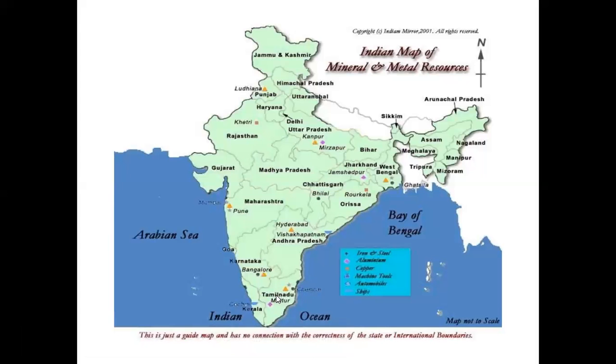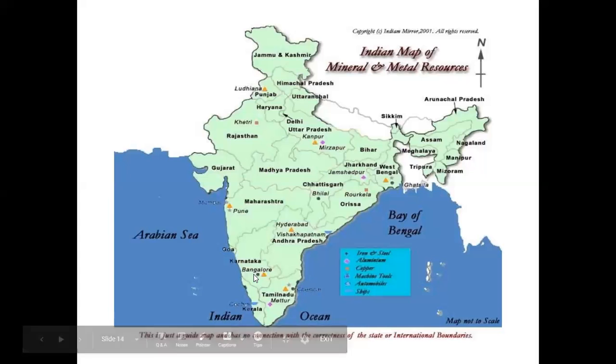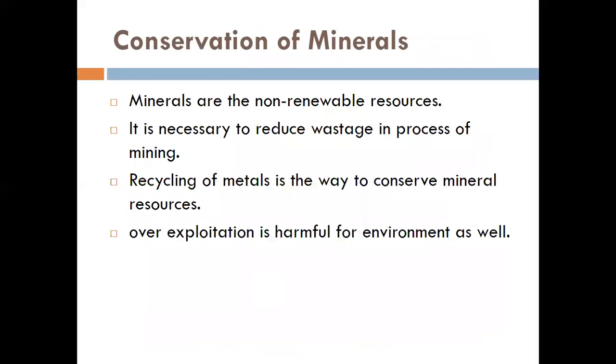Gold. The Kolar mines in Karnataka have deposits of gold in India. These mines are among the deepest in the world, which makes mining of this ore a very expensive process. Now, salt is obtained from sea, lakes, and rocks. India is one of the world's leading producers and exporters of salt.